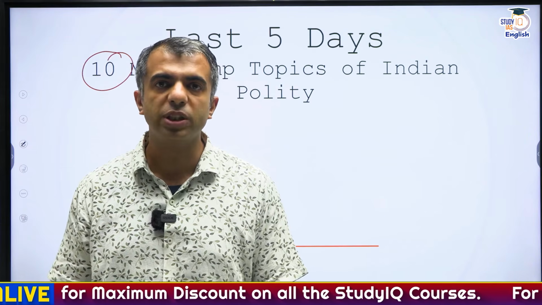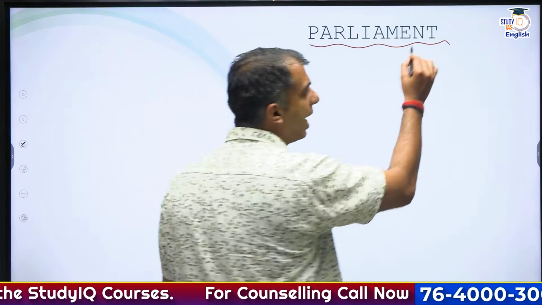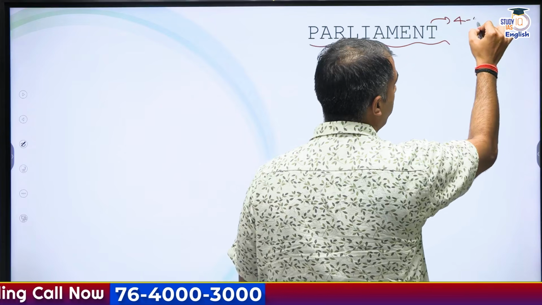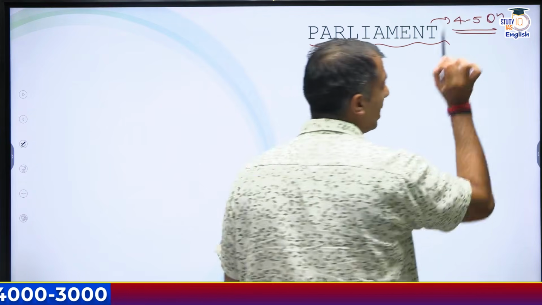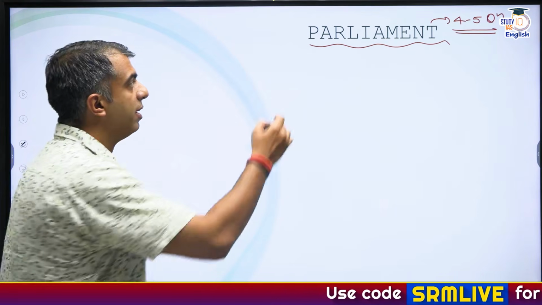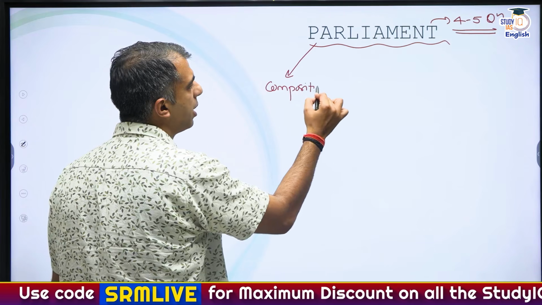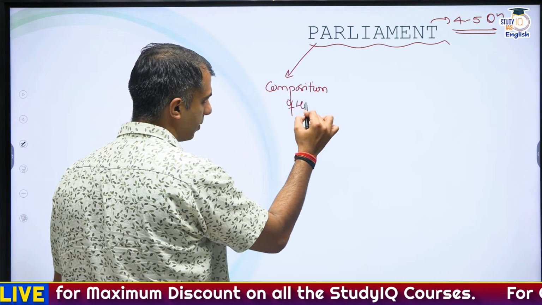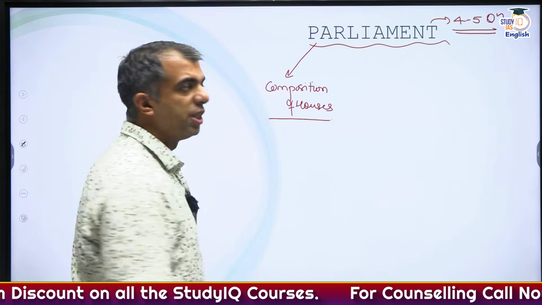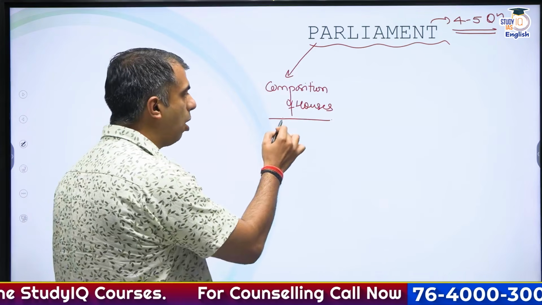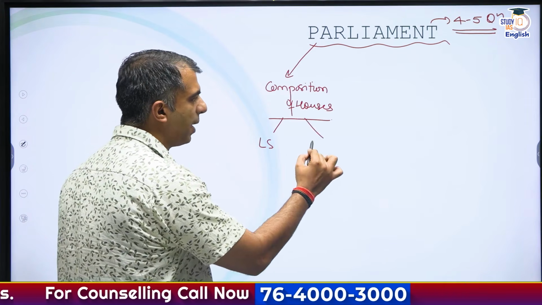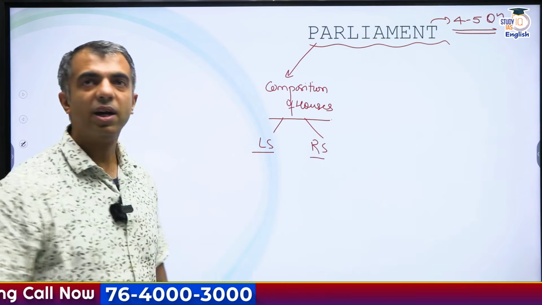The first and the most important topic, as usual, is the topic of parliament. Now, this single topic can help you attempt anywhere close to 4 to 5 questions in the examination. Okay. Now, in this Indian Parliament, first and foremost, you have to study about the composition of houses. Okay. So, composition of houses has to be studied, how the composition of Lok Sabha is done and how the composition of Rajya Sabha is done.